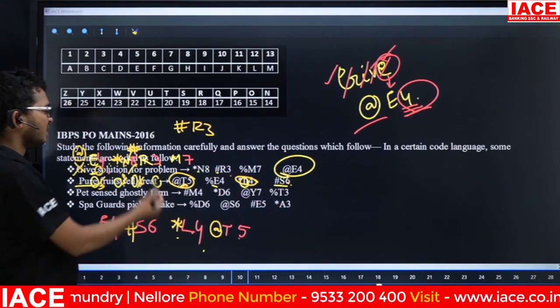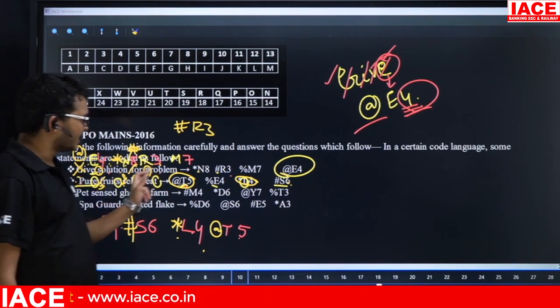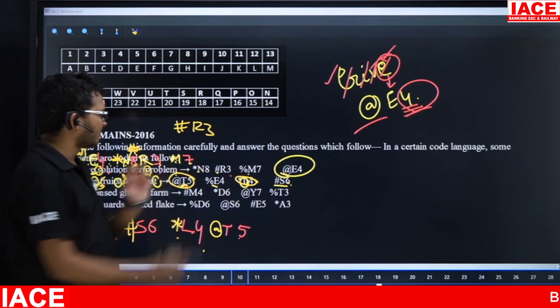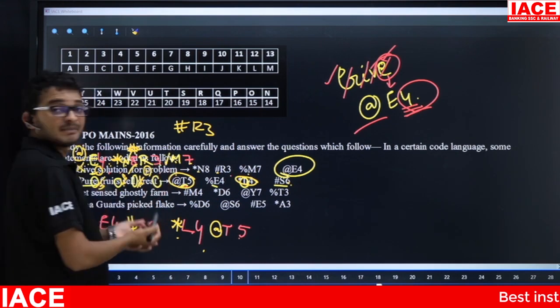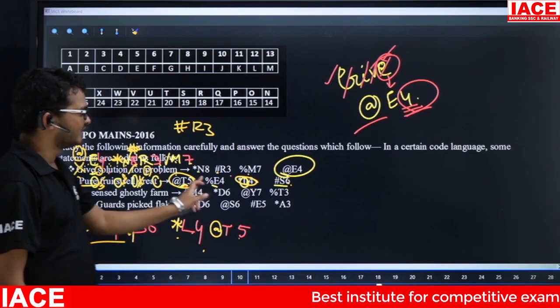Yes. Next one, problem starting with P. Pure is starting with P. Now see here, M7, the symbol before it is what? Percentage. Starting with P means the symbol is percentage. Here also the symbol is percentage. Then the answer is Percentage E4.